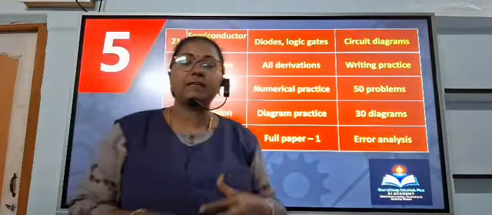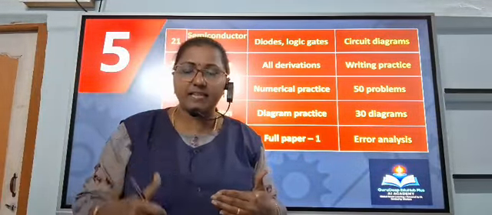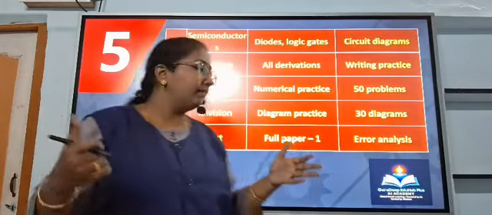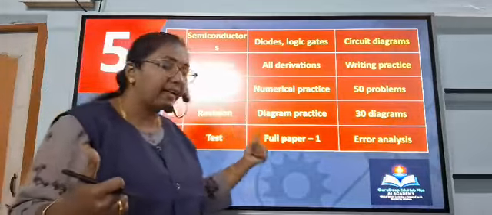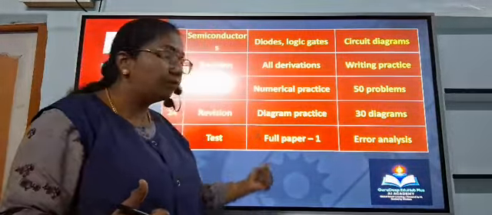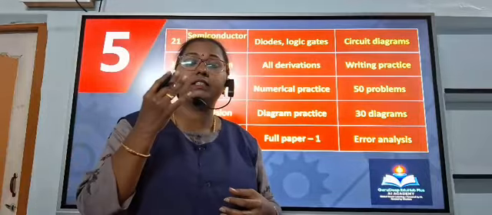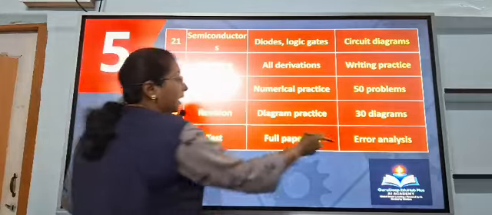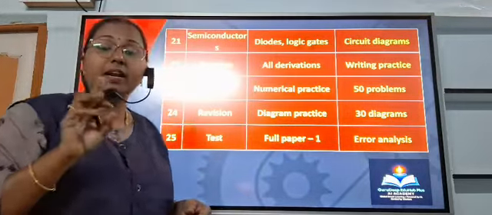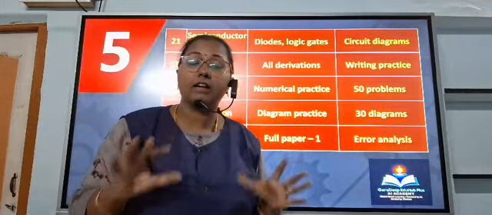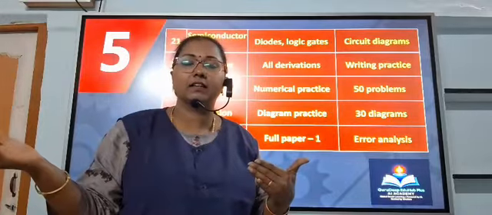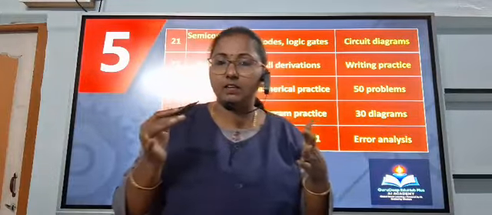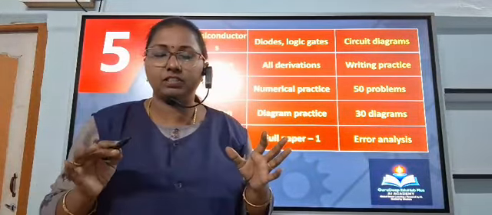After you complete the syllabus and once again revise everything, derivation-wise and numerical-wise, and everything is completed, immediately you go back to the full paper test. At least 4 full paper tests you have to practice yourself at home. Only there can you identify which chapter you cannot attend, so immediately you can go back. Again and again you can check the same mistake you are repeating, a particular chapter where you cannot attend any question.